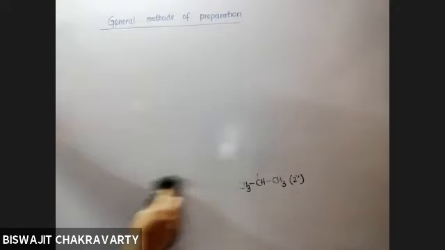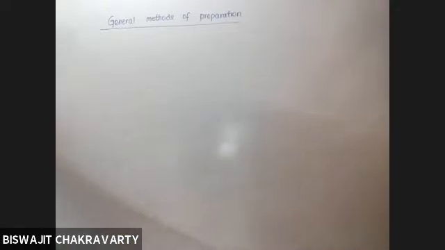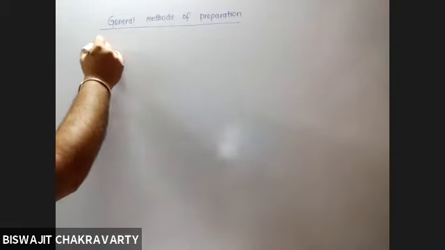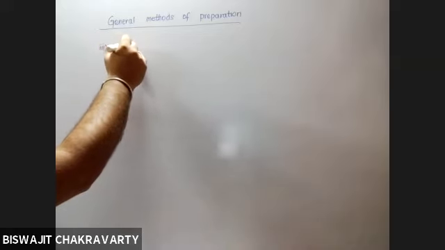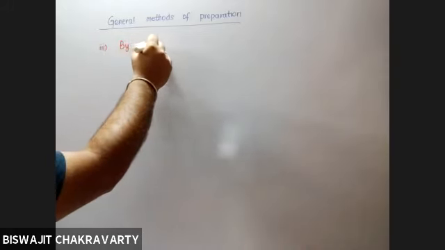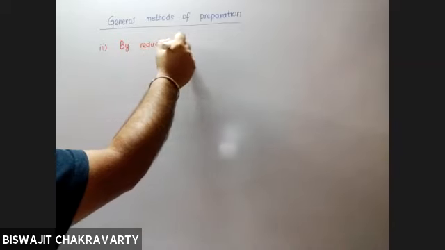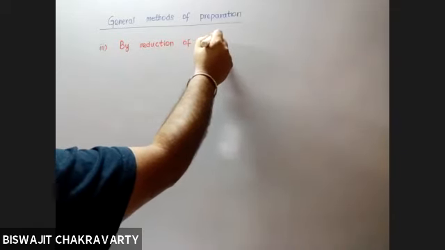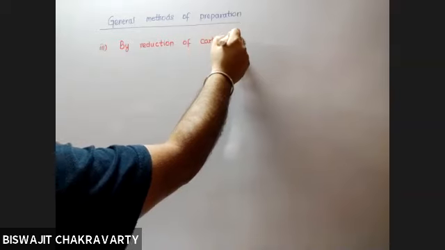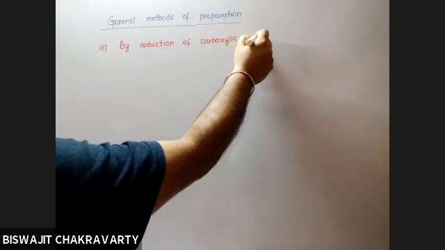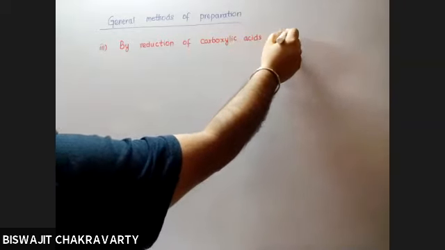So after completion of 2 methods of preparation, we now move on to number 3, by reduction of carboxylic acids and esters.